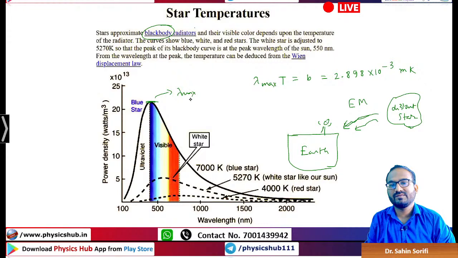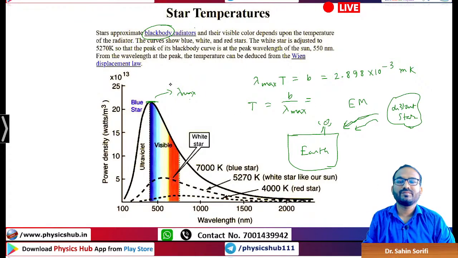And once you get the lambda max, because you know that this product is always constant and has this numerical value, you can get T by putting this B by lambda max, from this curve. So you can exactly calculate the temperature of the star surface.